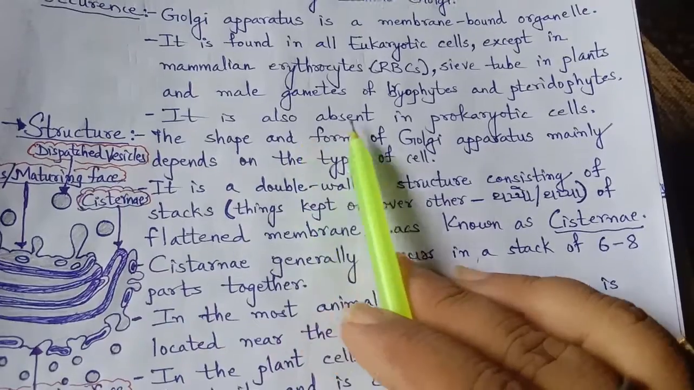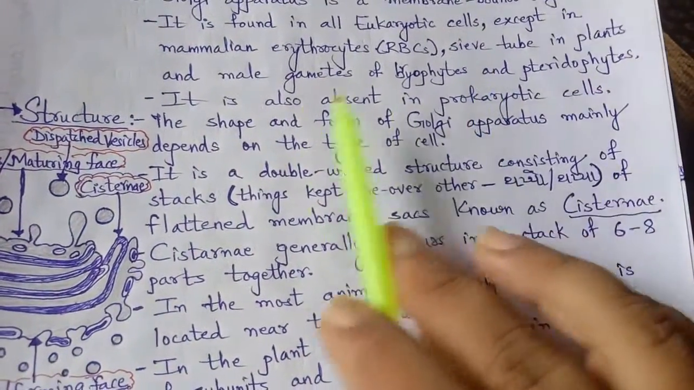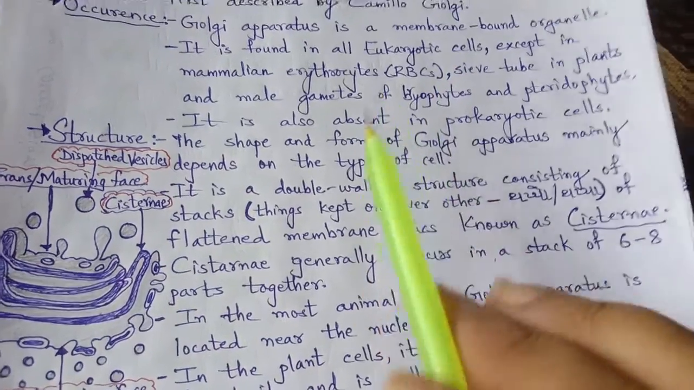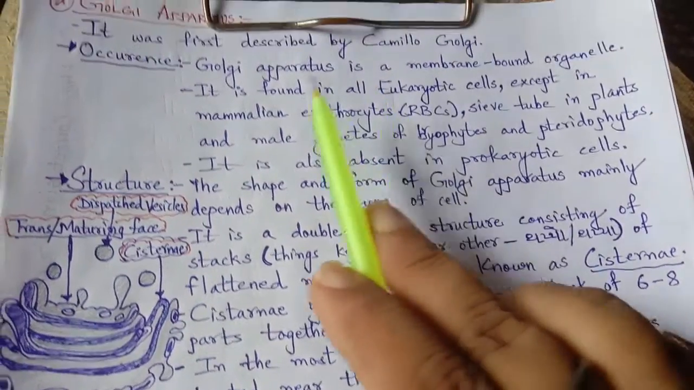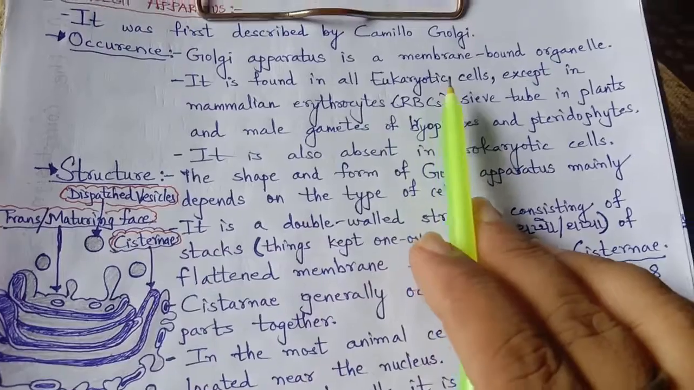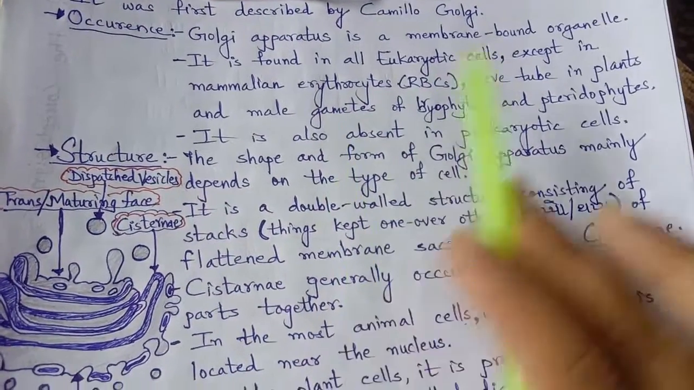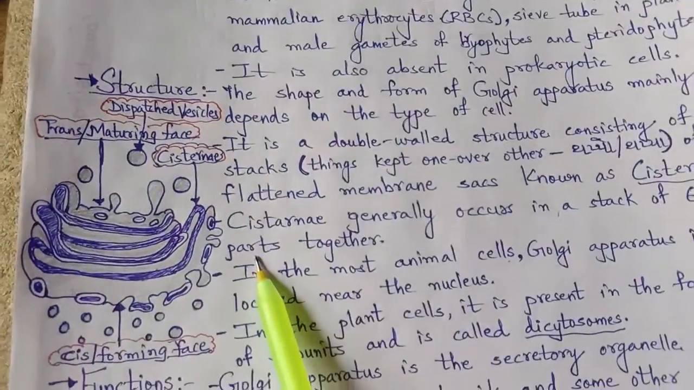It is also absent in prokaryotic cells. So, in short, we have to remember that Golgi apparatus is found in all eukaryotic cells, but not in RBCs.